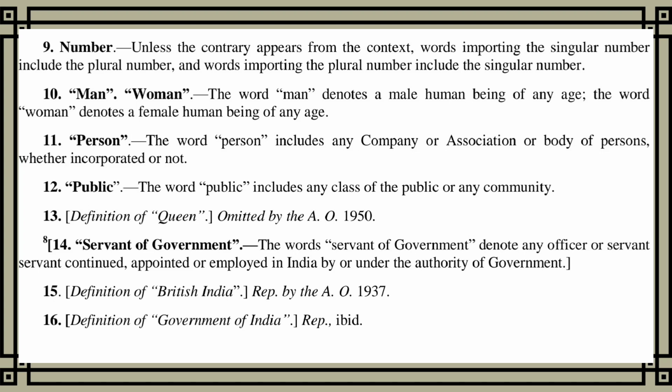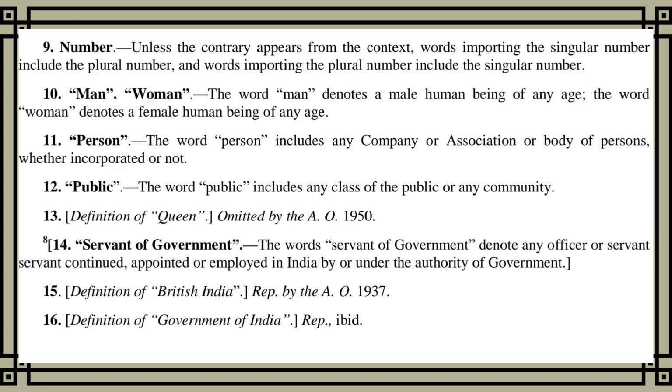Section 10. Man, woman. The word man denotes a male human being of any age. The word woman denotes a female human being of any age. Section 11. Person. The word person includes any company or association or body of persons, whether incorporated or not. Section 12. Public. The word public includes any class of the public or any community.